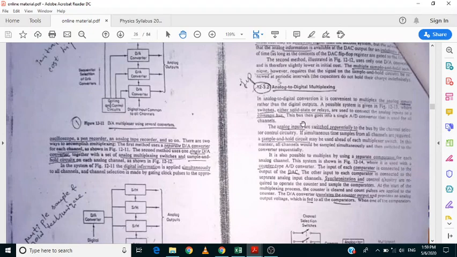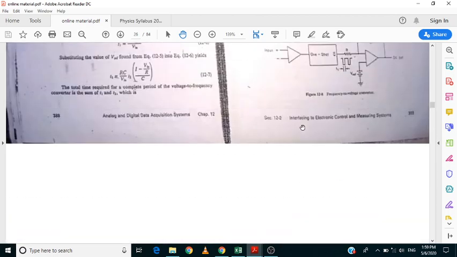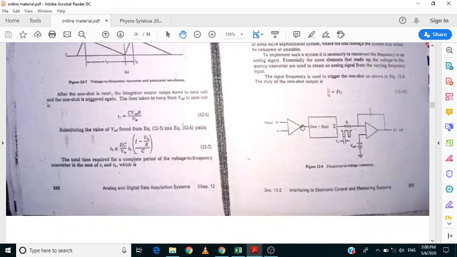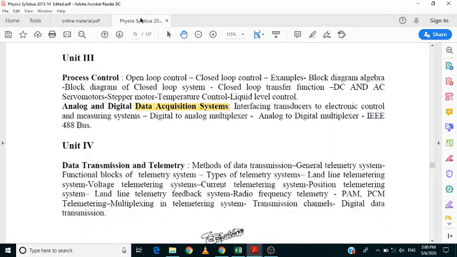Similar to the digital to analog multiplexer, we have the analog to digital multiplexer also. They may ask the short question or the long question. One more thing: this particular page is related to the voltage to frequency converter. Least bother about this area. I'm not going back through the material, because it is very long.